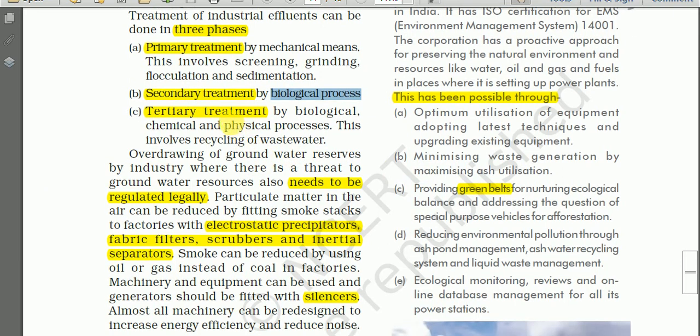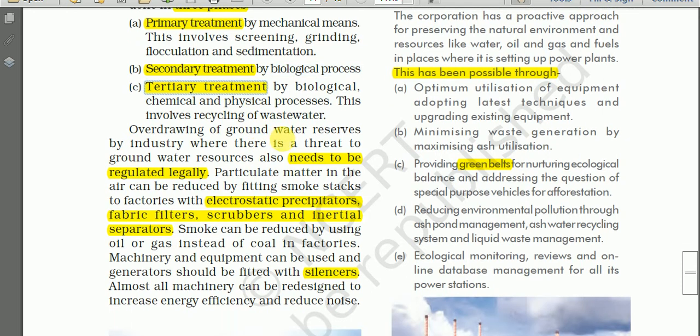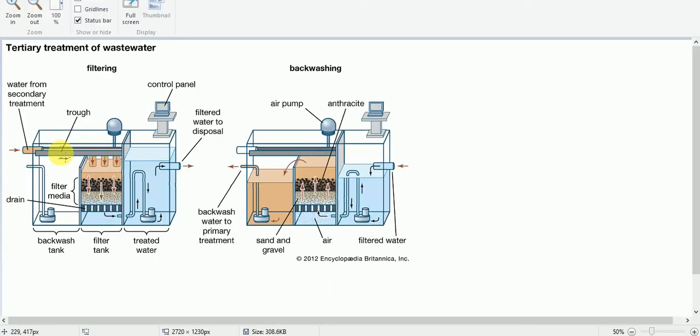Then the third phase is the tertiary treatment. So here tertiary treatment by biological, chemical and physical processes. This involves recycling of wastewater. So tertiary treatment involves recycling of wastewater, and this phase includes all the processes. Okay, here the wastewater is treated biologically, chemically and physically. Okay, and here we have one more diagram. So this diagram shows this tertiary treatment of wastewater.